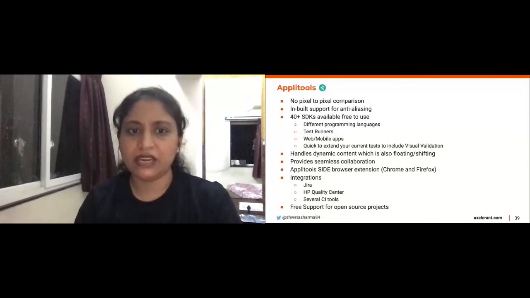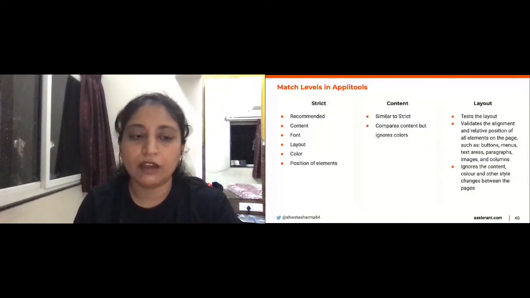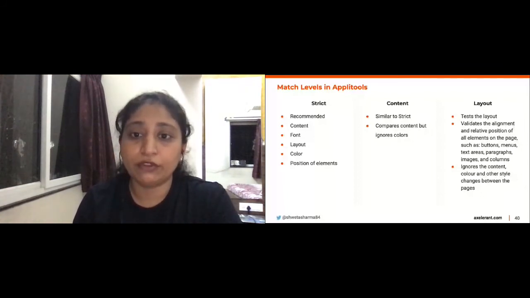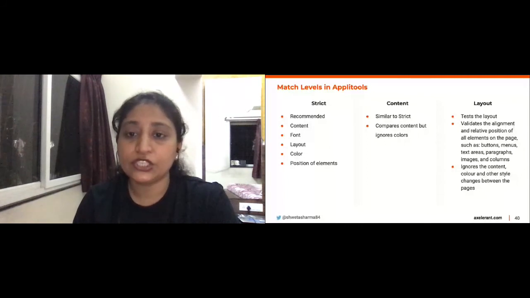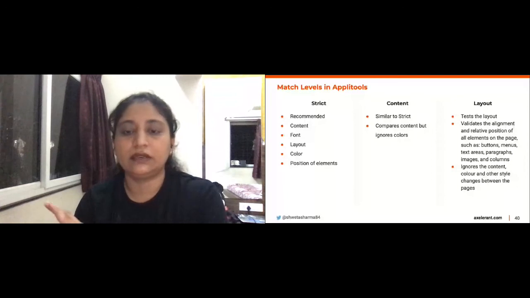There are various match levels in Applitools. They have this AI-embedded dashboard wherein, after the snapshots are captured, you can validate the snapshot against each match level. If you have a web application which has a consistent layout, but the content is completely dynamic,